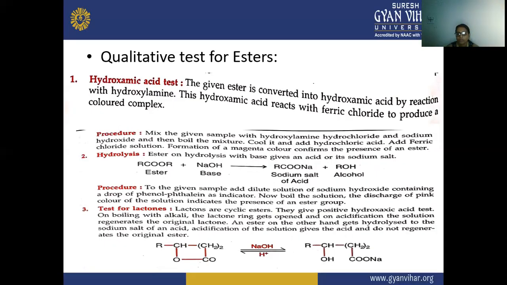Then the test for lactone. Lactones are cyclic esters, and they give a positive hydroxamic acid test. On boiling with alkali, the lactone ring gets opened, and on acidification, the solution regenerates the original lactone. Ester, on the other hand, gets hydrolyzed to the sodium salt of an acid, and acidification of the solution gives the acid and does not regenerate the original ester. So this is the ester, this is the lactone, and when we treat it with NaOH, there is a formation of this salt.